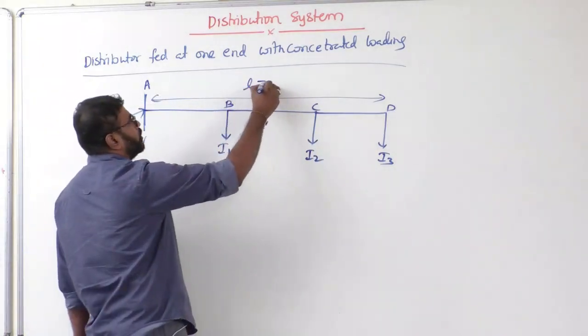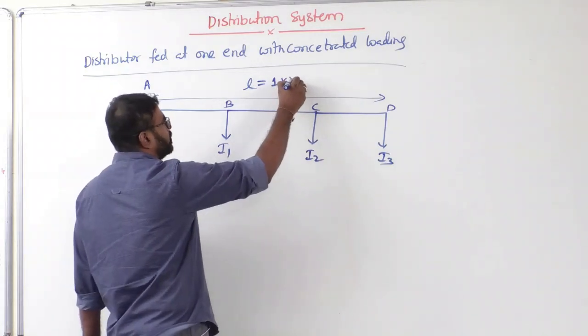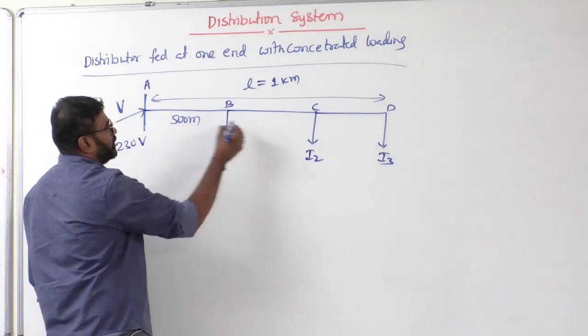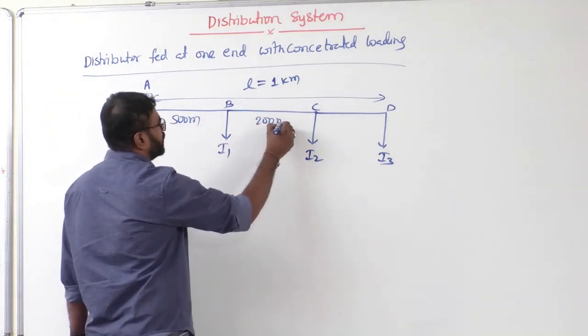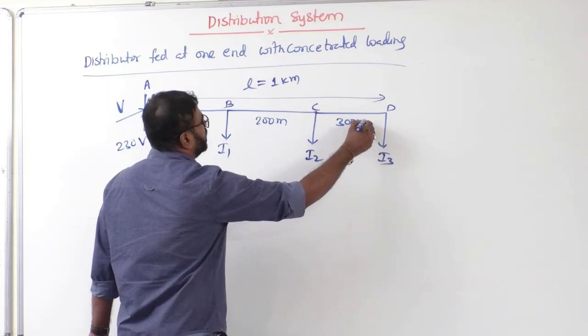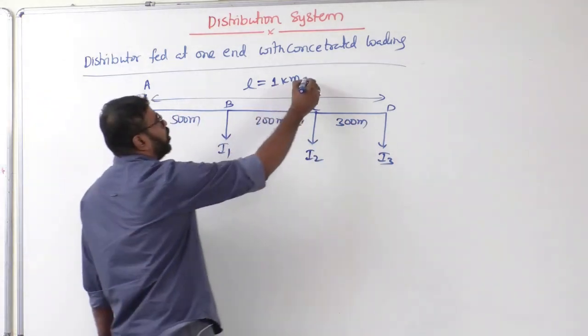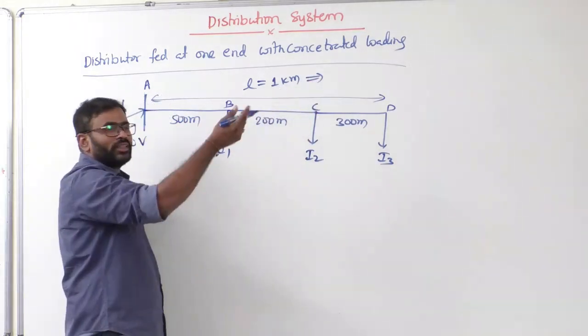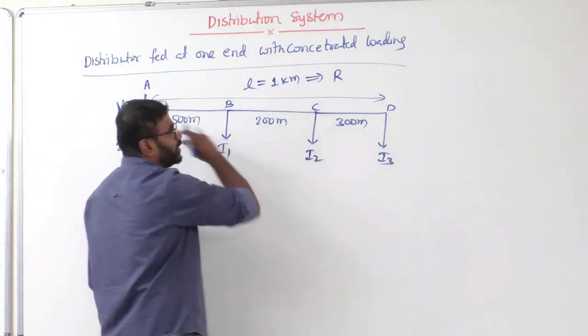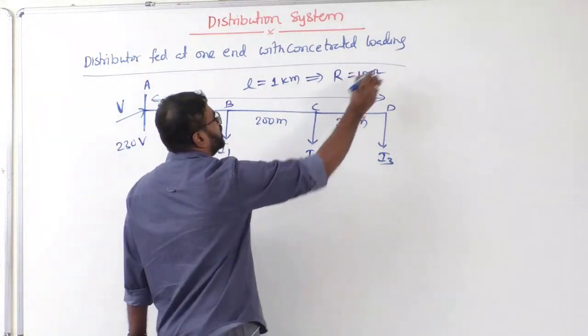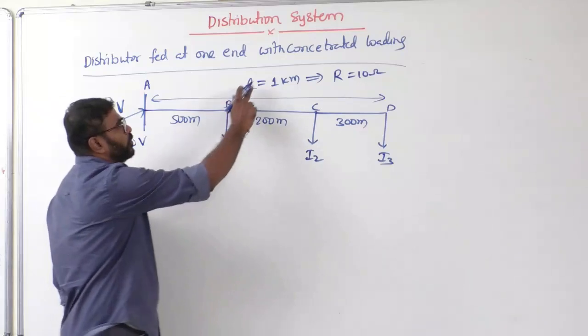For example, length equal to, let's say, 1 kilometer, just for understanding. He will say that this is 500 meters, this is 200 meters, and this is 300 meters, something like that. Length will be given. And he will say that the total resistance of the distributor may be given, let's say 10 ohms for 1 kilometer.